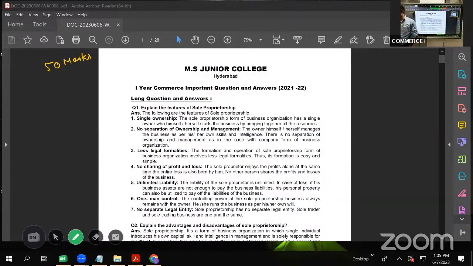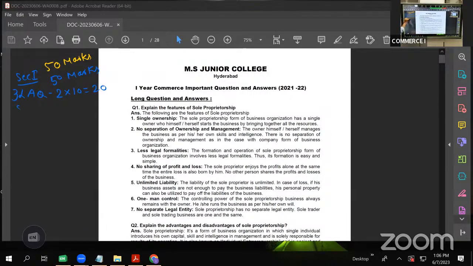Let us first see the blueprint, how it would be. Part A, as I said, would comprise another 50 marks. So let us see how those 50 marks are divided. The breakup we will see. In section A, you will get 3 LAQs, 3 long questions, and you have to answer any 2. 2 into 10, you'll get 20 marks.